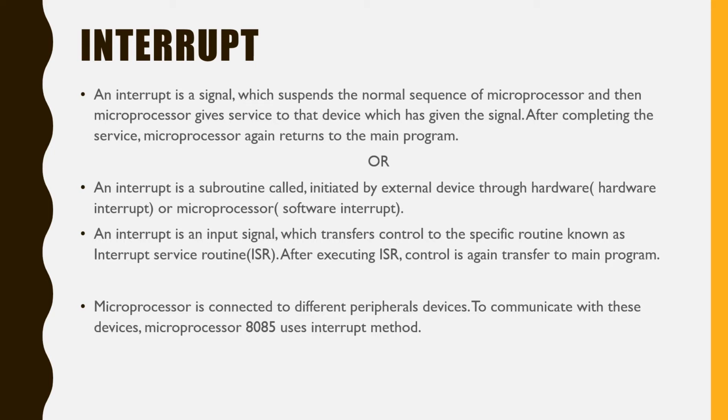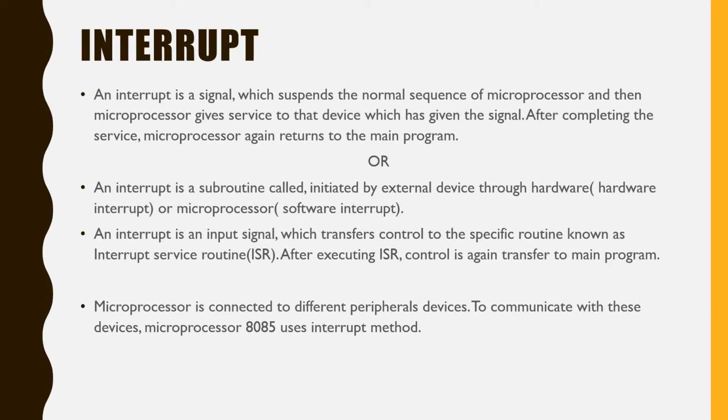Now, an interrupt is an input signal which transfers control to a specific routine known as an interrupt service routine. After executing the ISR, control is again transferred to the main program. So whenever an interrupt is initiated, a corresponding ISR is called, and after executing that ISR, control is transferred back to the main program. The ISR contains the memory locations to transfer the control of the microprocessor to that particular location.